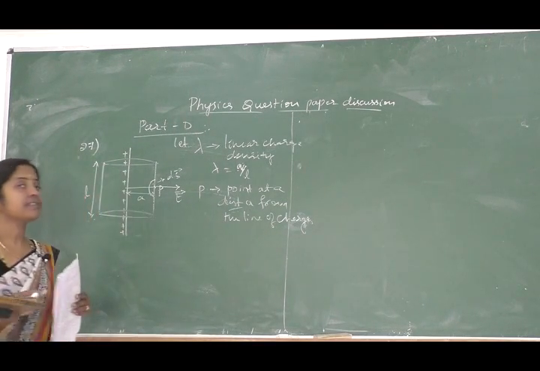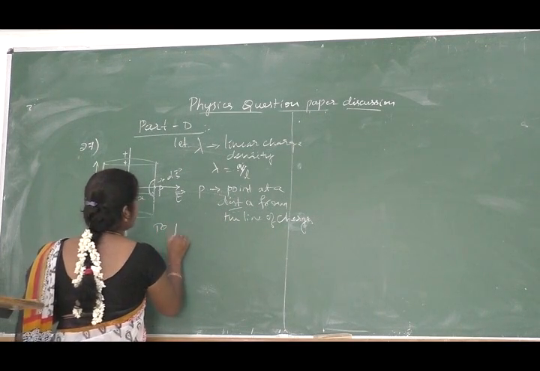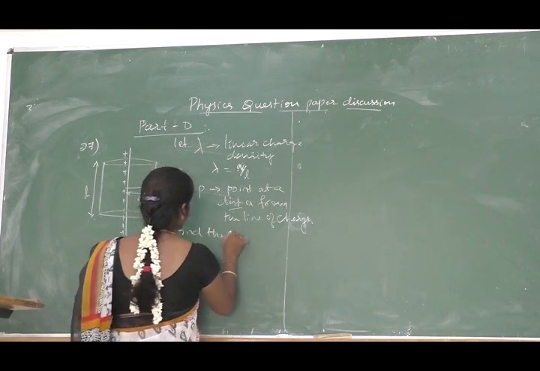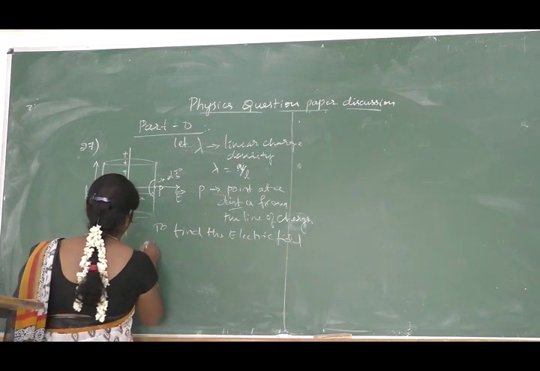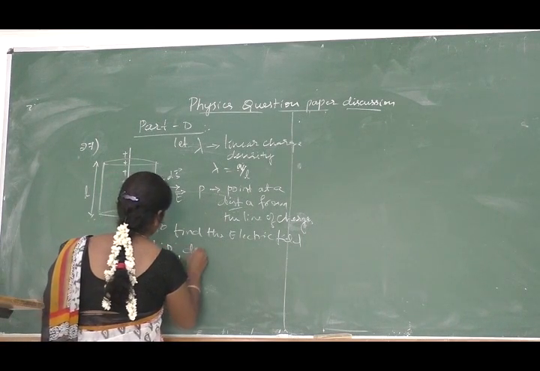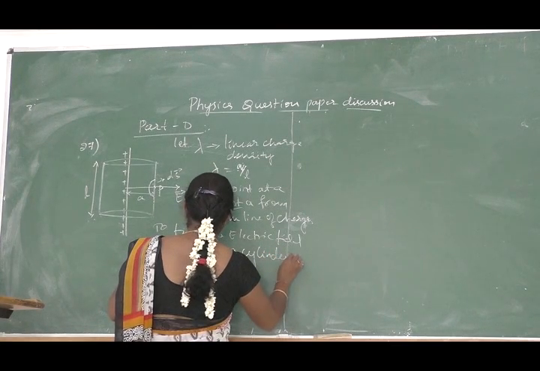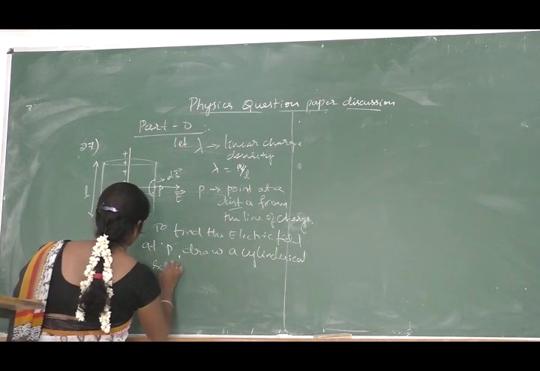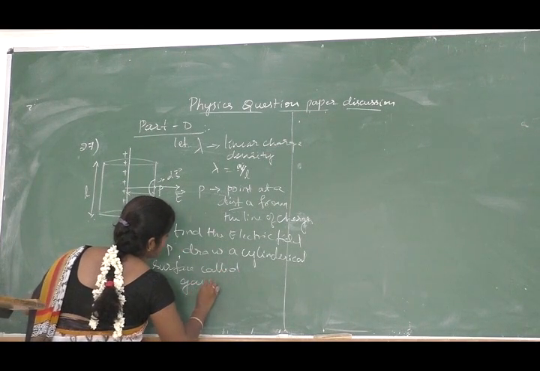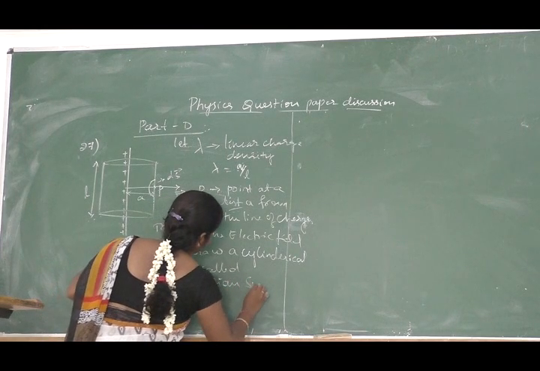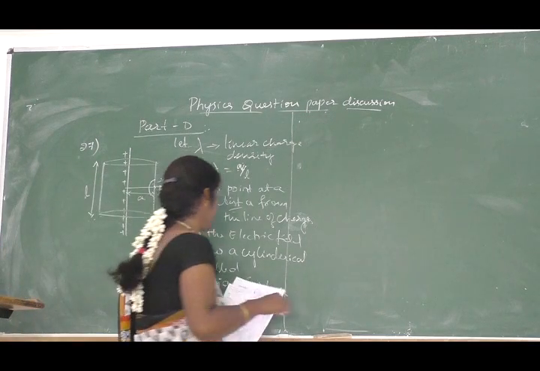Right? So next, let us define the field. To find the electric field at P, draw a cylindrical surface called Gaussian surface, of length L and radius A.